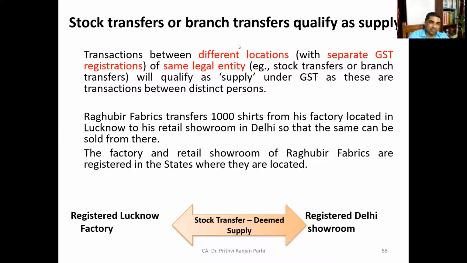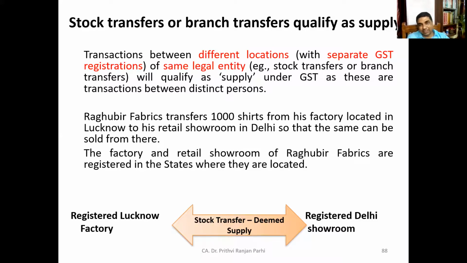Now you see, here is a fabric manufacturer. He transfers 1,000 shirts from his factory located in Lucknow to his retail showroom at Delhi. Okay, the manufacturer and the showroom owner are the same. And from the manufacturing unit, he is transferring 1,000 shirts to the showroom.